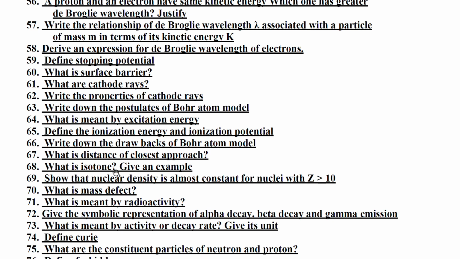What is isotone? Give an example. Show the nuclear density is almost constant for nuclei with Z greater than 10. What is mass defect? What is meant by radioactivity? Give the symbolic representation of alpha decay, beta decay and gamma emission.